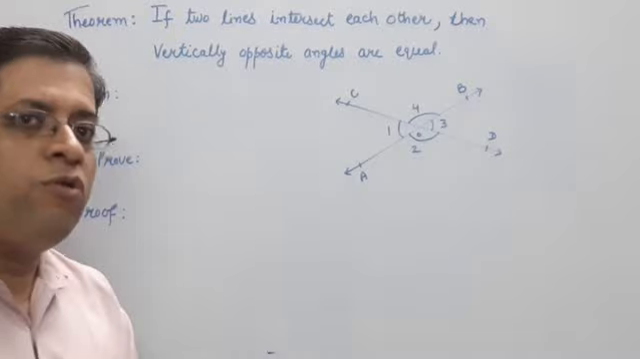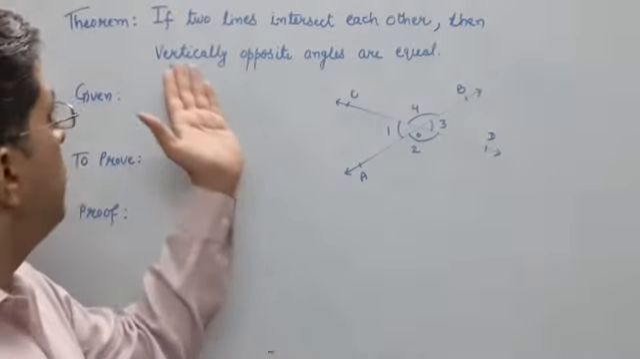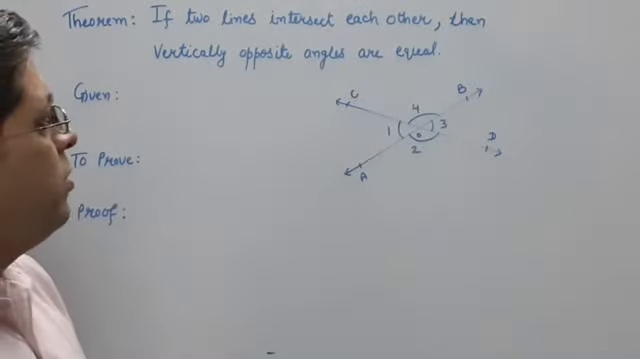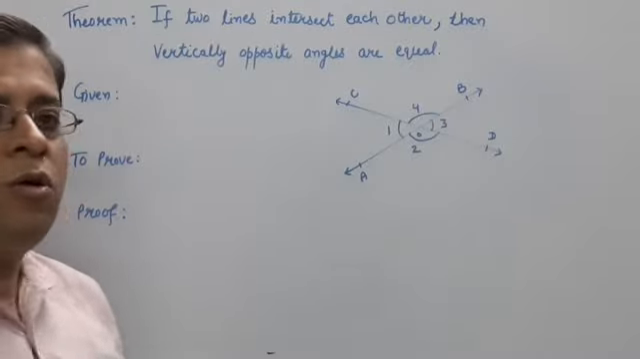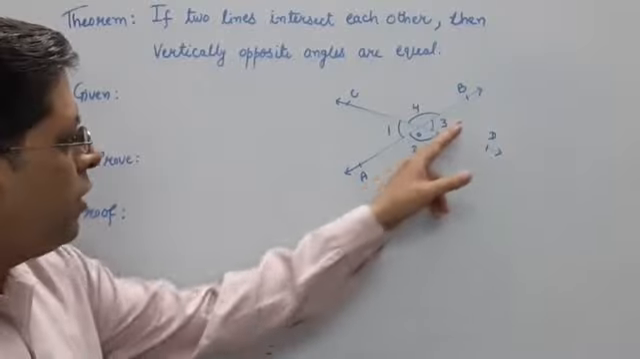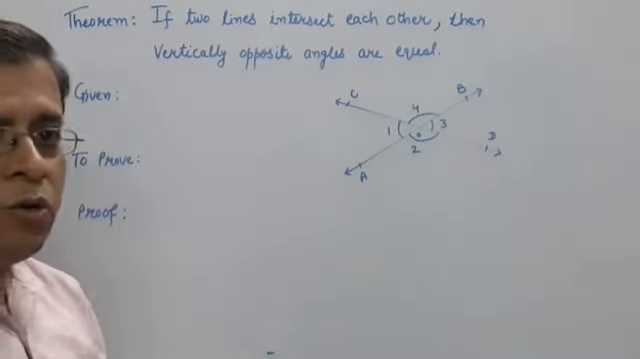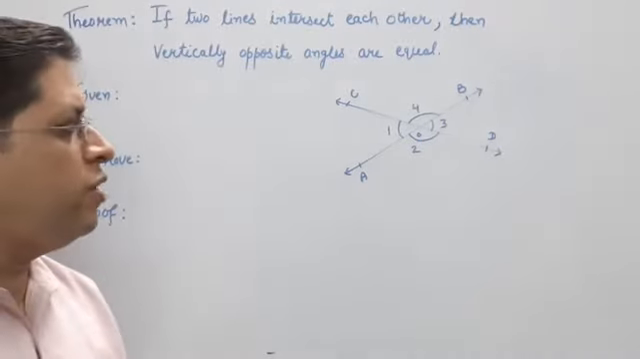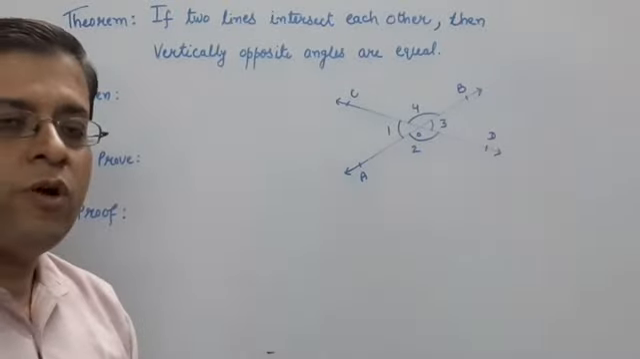Yes, today we are going to do one another theorem, that is, if two lines intersect each other, then vertically opposite angles are equal. These are two lines. AB and CD are two lines. They intersect each other at point O. It is given at point O.